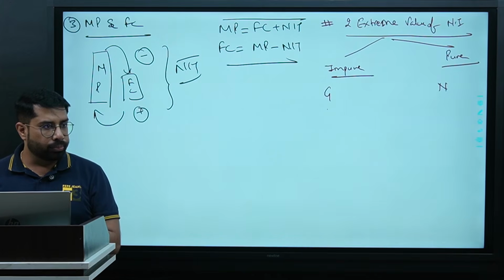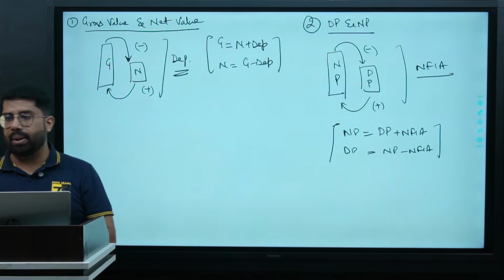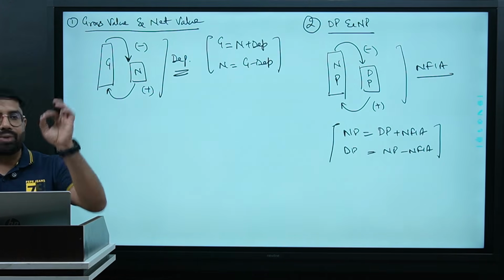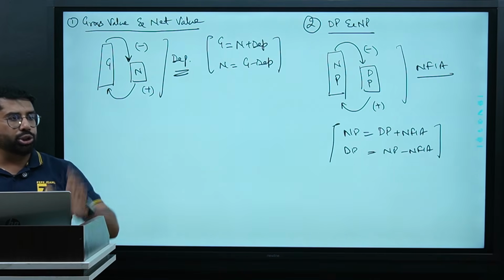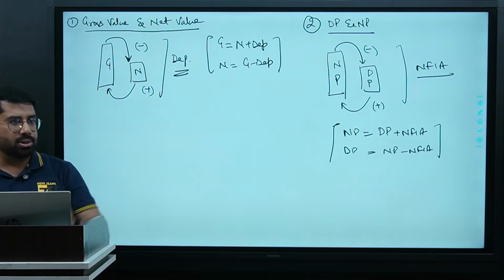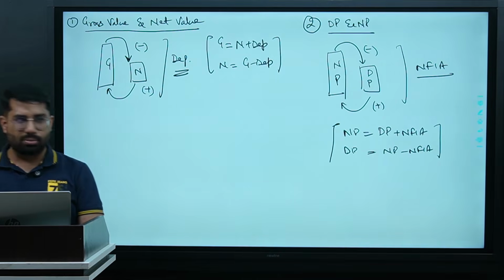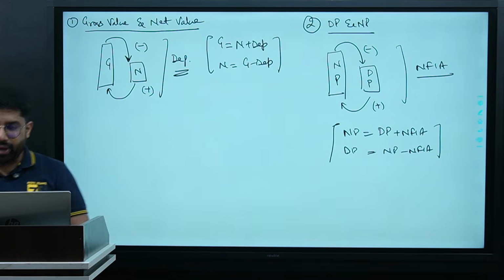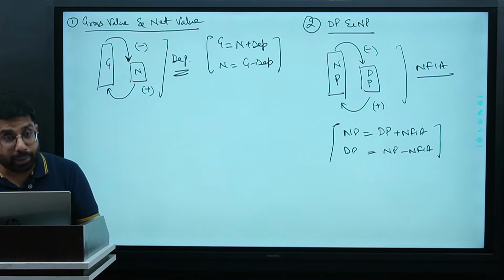Yes or no? Compare DP and NP. Which is the correct value for you? Which shows the correct financial position? DP or NP? How many of you say DP? Raise your hands. NP, raise your hands. Correct. Because we are an open economy.